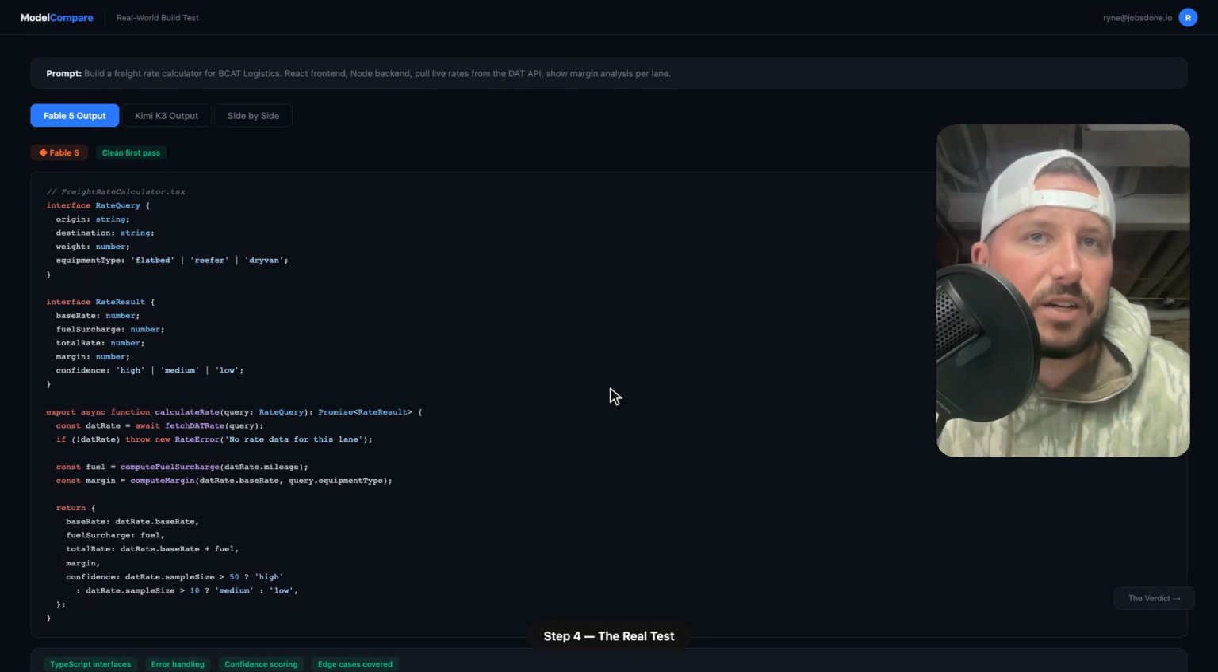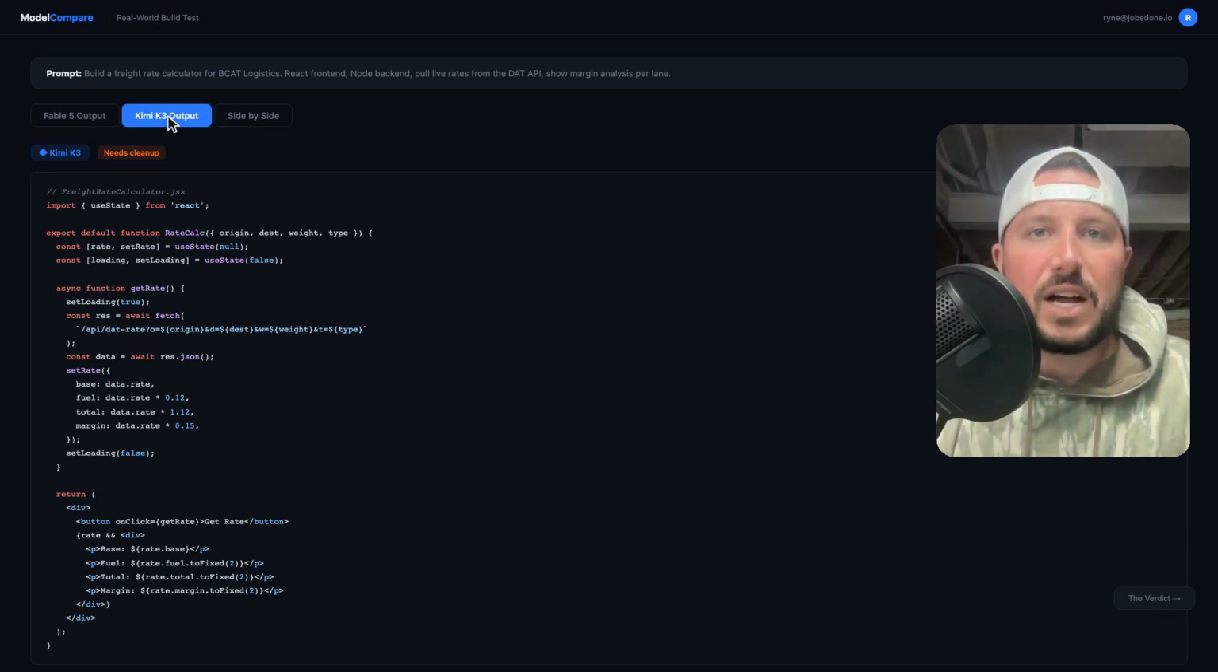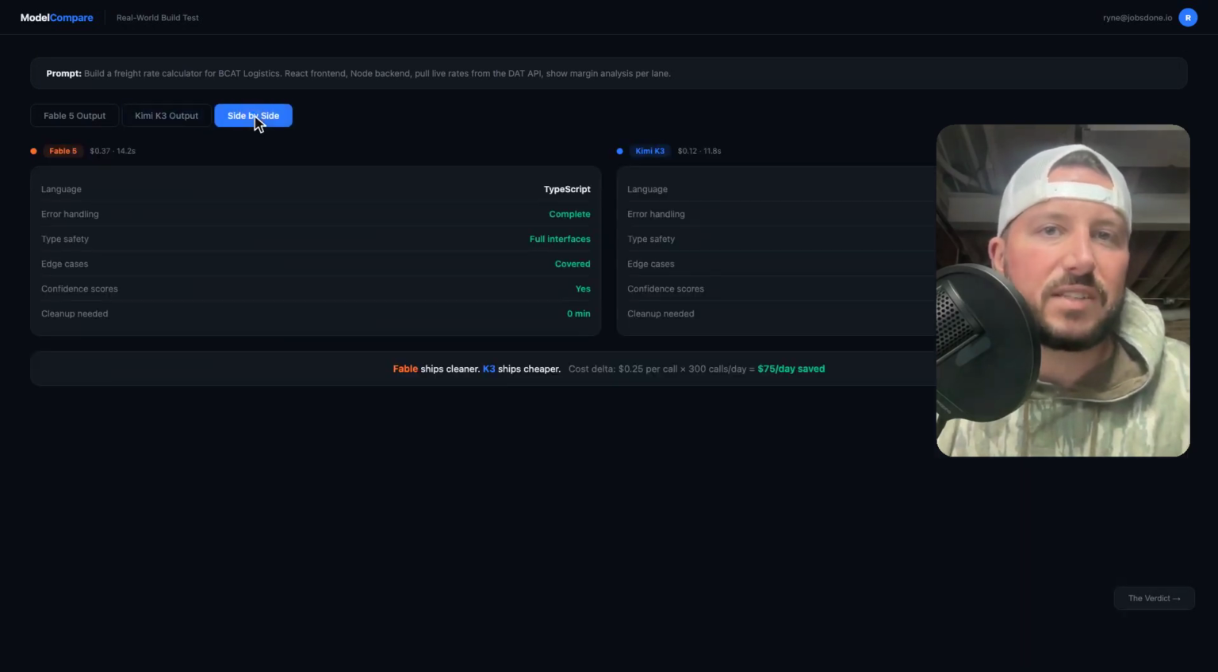Fable nailed the architecture on the first pass. Clean error handling, typed interfaces, edge cases covered before I even thought of them. The kind of code I'd ship to a client at Jobs Done Labs without changing a line. Well, K3 got it working just as fast, maybe faster. Output compiled and ran, but the code was rougher: about 20 minutes of cleanup, type issues, a weird state bug, some missing null checks, stuff Fable just handles.